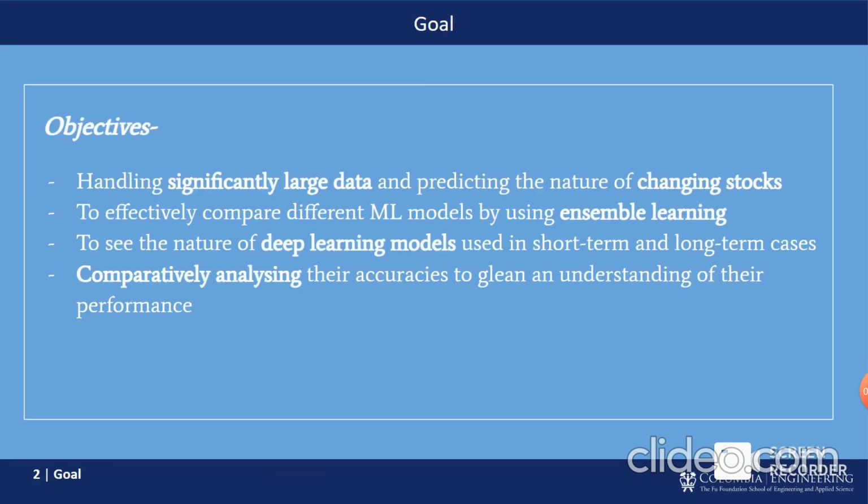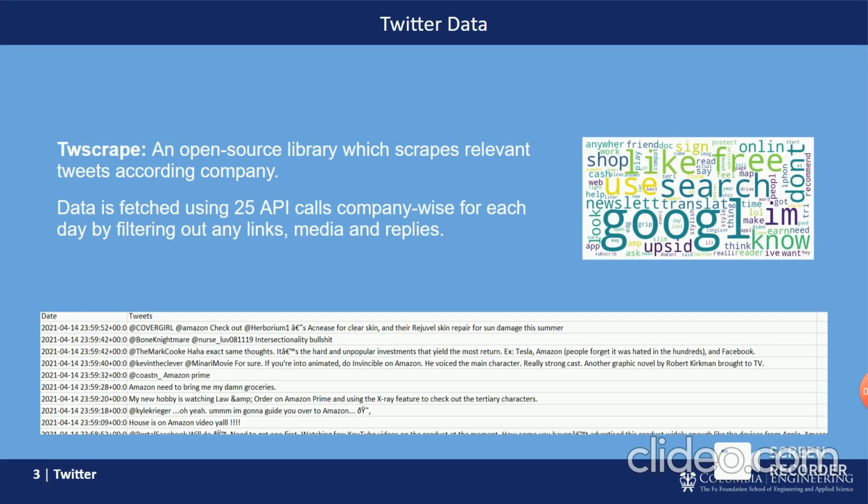Coming to the goal of the project, the main objectives are to handle significantly large data and predict the nature of the changing stocks, to effectively compare the different machine learning models by using ensemble learning, to see the nature of deep learning models used in short-term and long-term cases. Here, the choice of deep learning model is LSTM. And finally, to comparatively analyze their accuracies to glean an understanding of their performance.